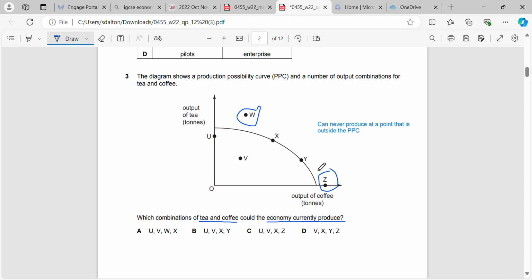We do have enough resources to make X and Y, and we do have enough resources to make U and V, even though at U and V, because they are inside the curve, we would be allocating resources inefficiently. We still have that level of resources to make those quantities of those goods. So correct answer would be B.